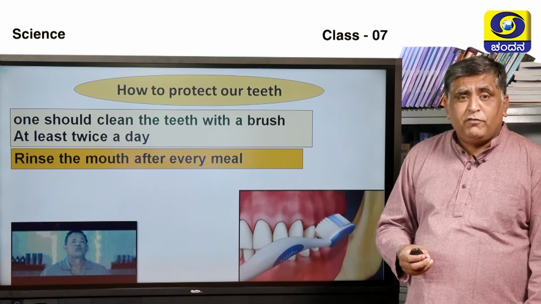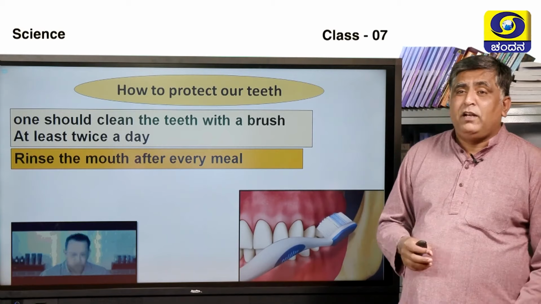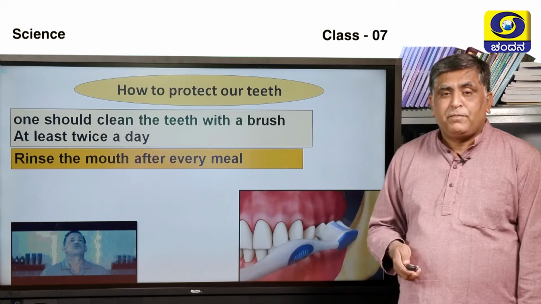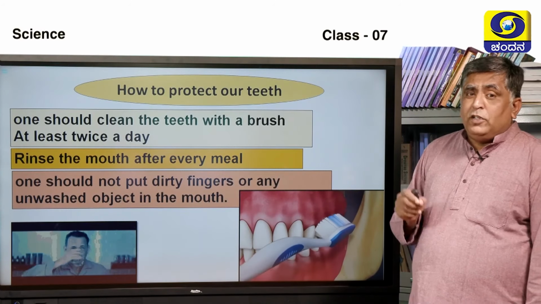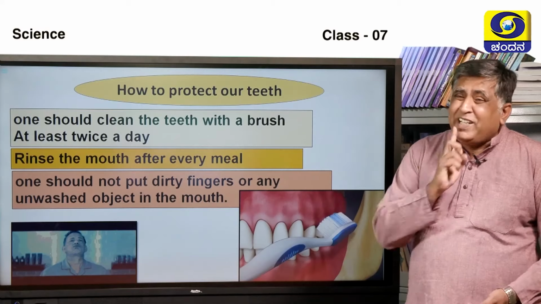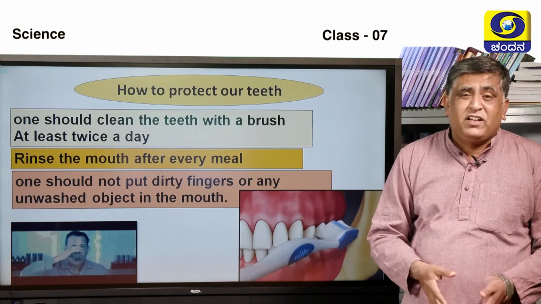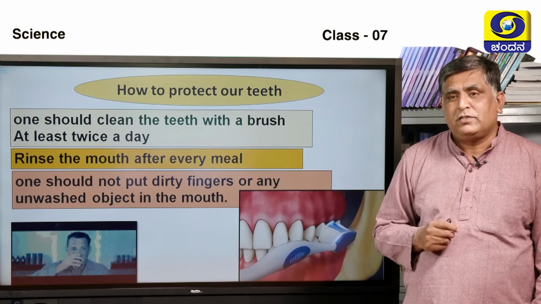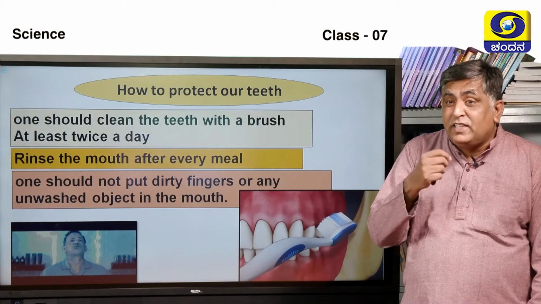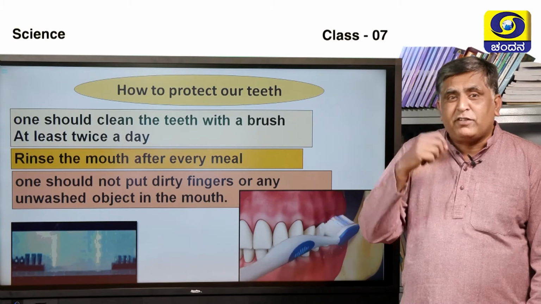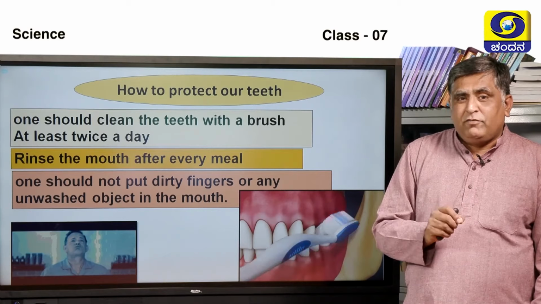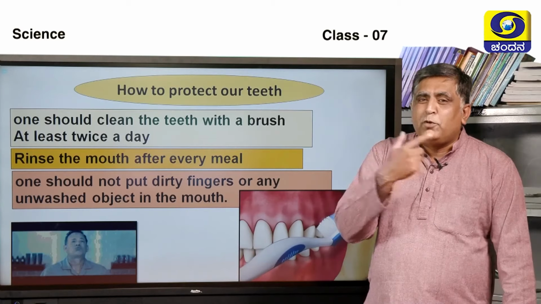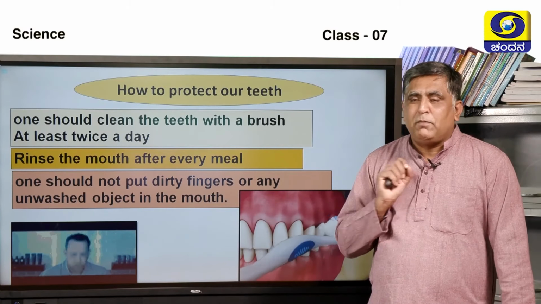After eating any food, we have to rinse the mouth after every meal, which is essential. And one should not put dirty fingers or any unwashed objects into the mouth, because our teeth are very, very important to us and we have to protect them. If they are permanent teeth, we have to protect them for a lifetime. So brush at least twice a day, rinse the mouth after every meal, and don't put any finger or unwashed objects in the mouth.